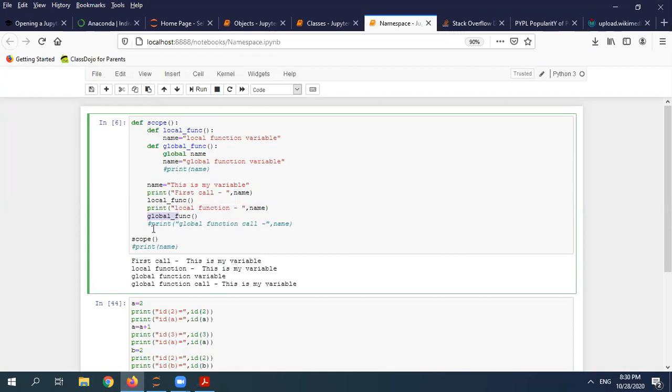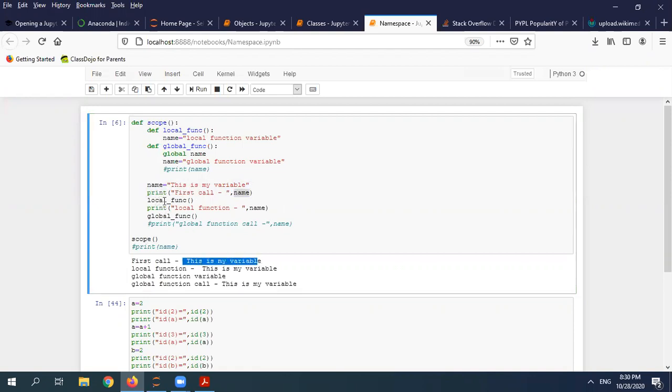So as for scope, there can be multiple scopes. I'm calling my function scope. What will happen once I call my function: it will go to the scope and again come to the name here, and the first call will print this is my variable. So as you can see, the first call is this is my variable.